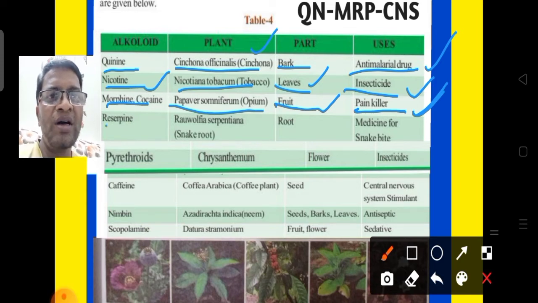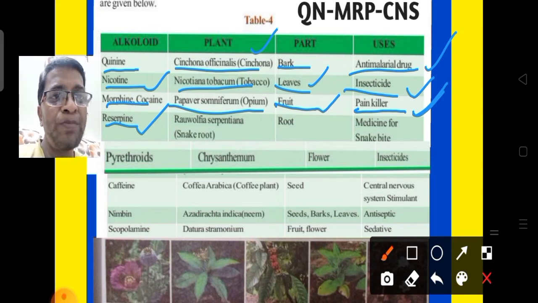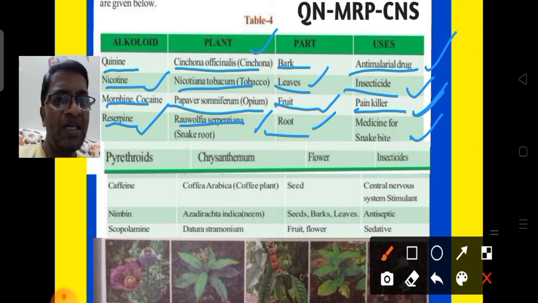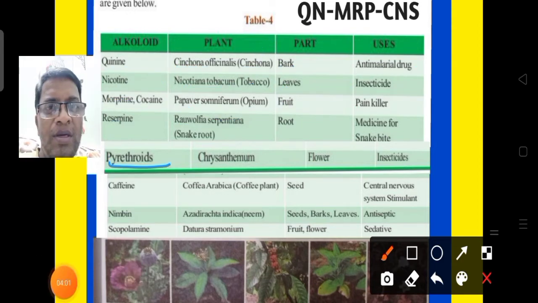Next we can go to the fourth alkaloid. The fourth alkaloid name is reserpine. From which plant can we get it? We can get it from Rauwolfia serpentina. Which part? From the root we can get this alkaloid. It is used as a medicine for snake bite. It is used as a medicine.